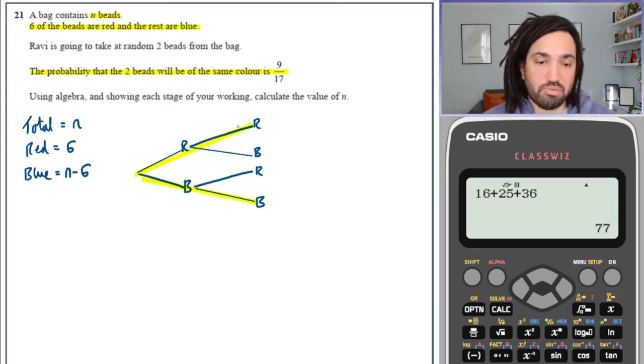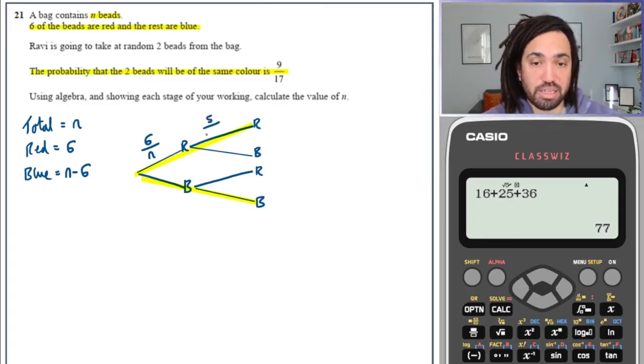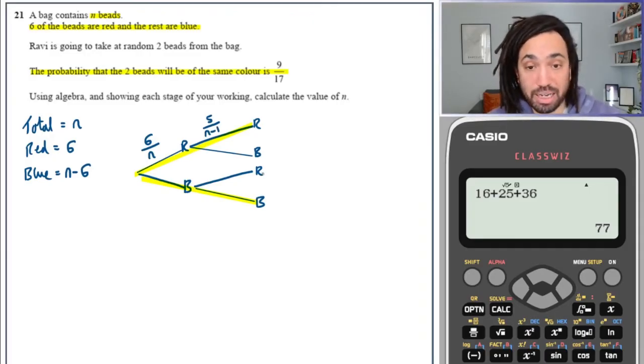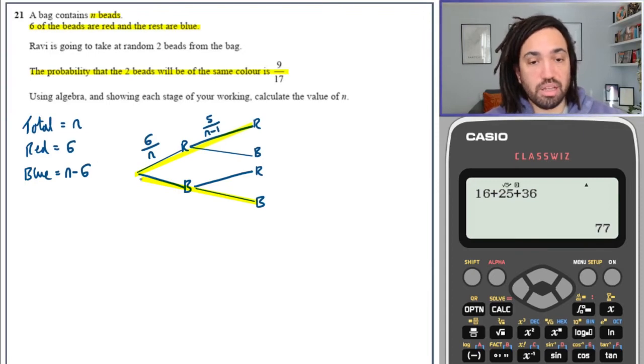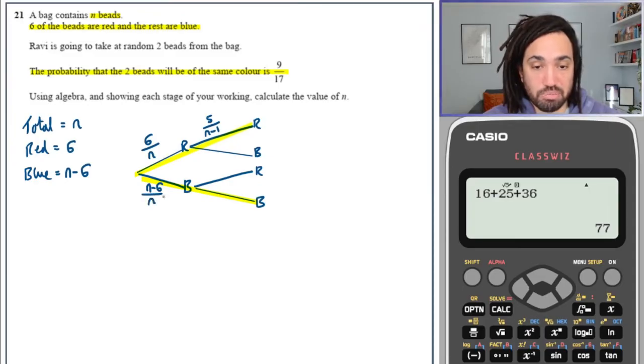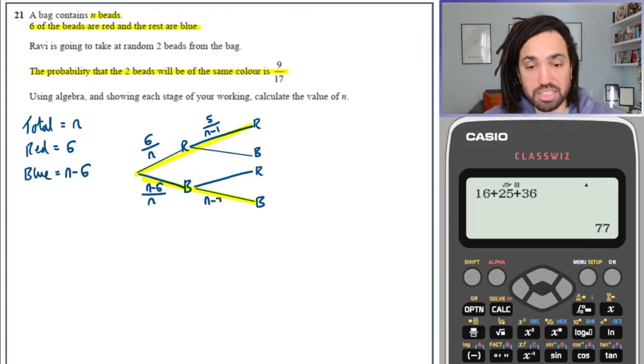Now what's the chance of getting a red? It's 6. There are 6 reds out of the total n. Now once I take a red out, there are only 5 left for the next pick, and there are only n minus 1 counters left in the bag because you've taken one out. Now if I was going to get a blue straight away, what would be the number of blues out of the total number of counters? And then if I've taken a blue out, there will now be n minus 7 blues. There'll be 1 less than there was before, and the number in total would have gone down to n minus 1 in the bag.